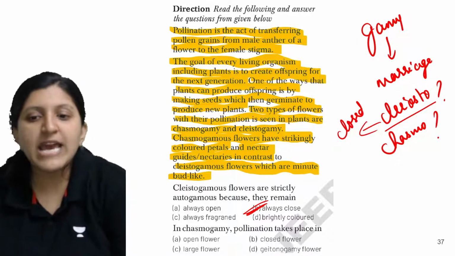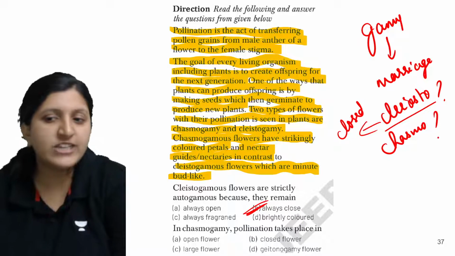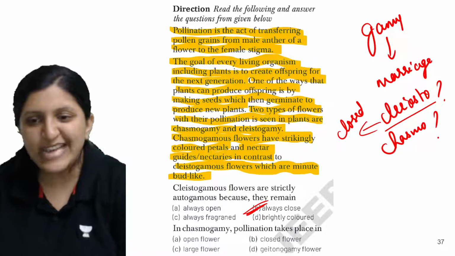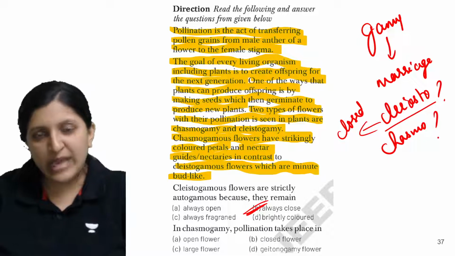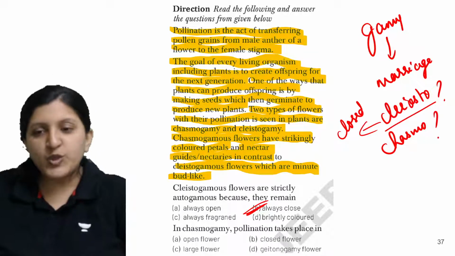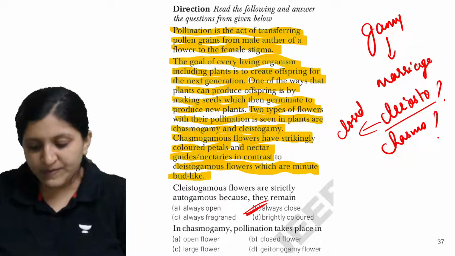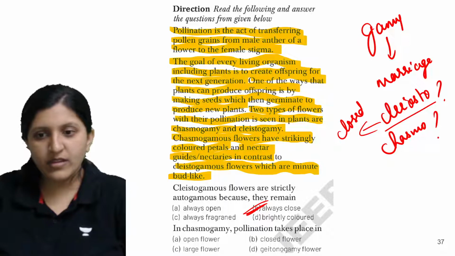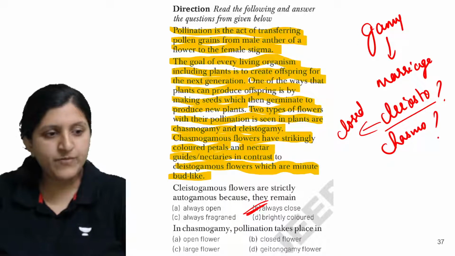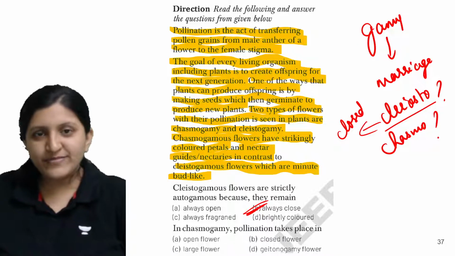Now in case of chasmogamy, the pollination takes place in. So what exactly is chasmo? Reverse, opposite to that of clisto. So what exactly is chasmo? Anybody? No idea?